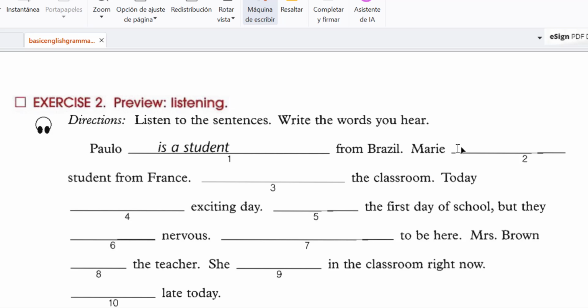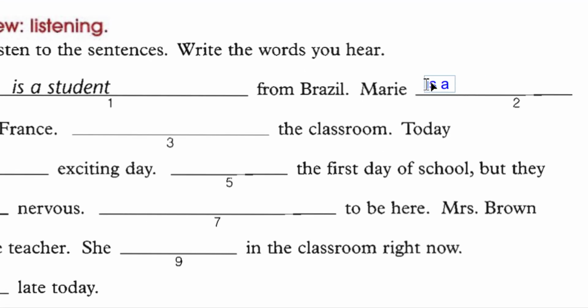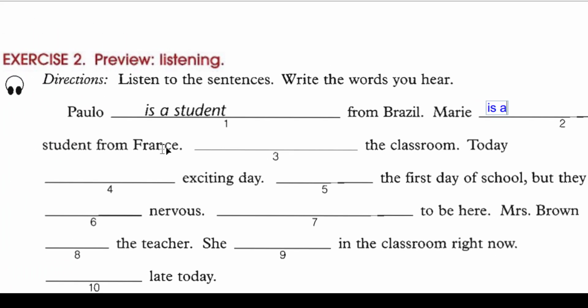Now, write the words you hear. Okay, now we're going to write the words we hear. Paulo is a student from Brazil. So Paulo is a student from Brazil. Okay, very good. Marie is a student from France. Oh, sorry. Marie is a student from France.